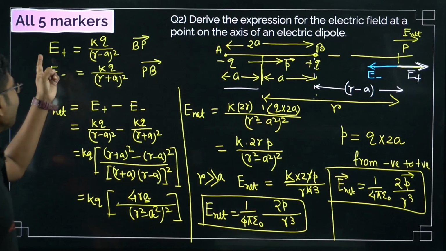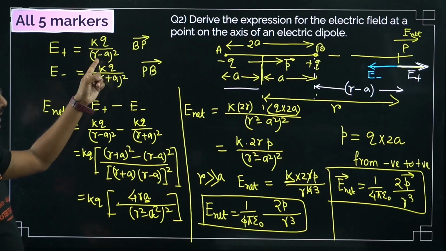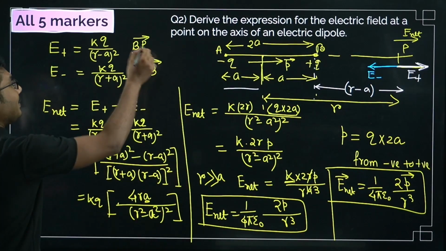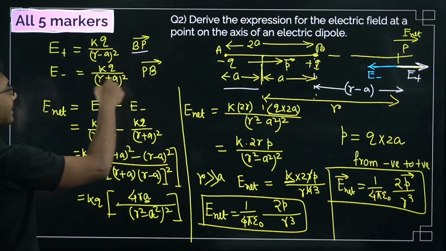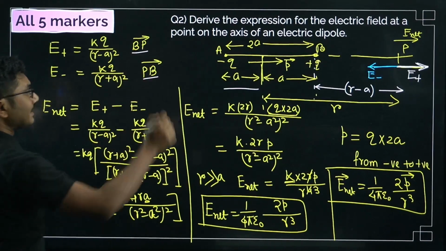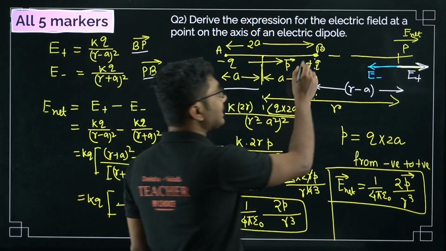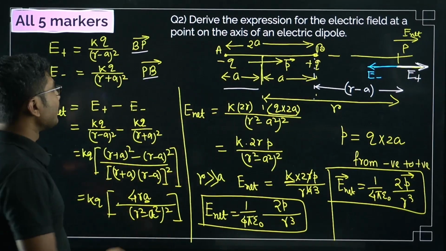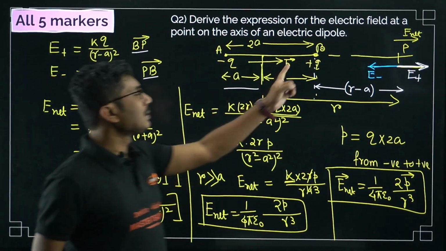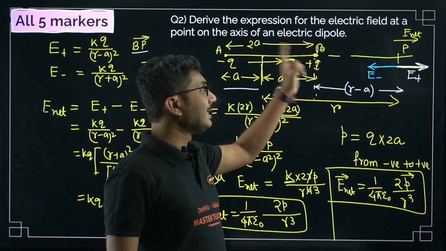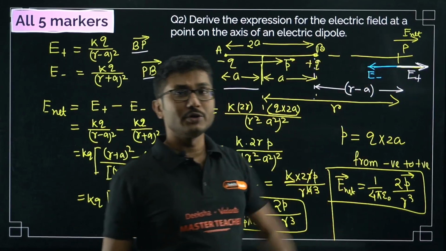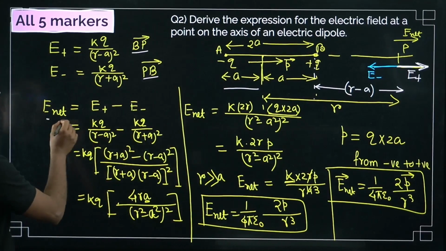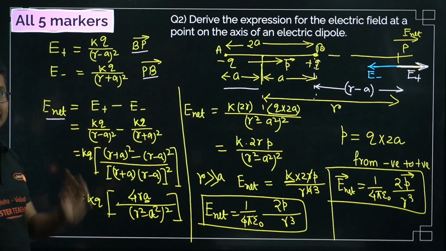So E plus is kq by r minus a whole square. We already know the distance is r minus a, so that is along BP, and E minus is kq by r plus a whole square, and that is along PB. So one is along BP, one is along PB. Now which one is greater? As you can see, because the positive charge is closer, the electric field due to the positive charge will be higher. So the net electric field will be E plus minus E minus.